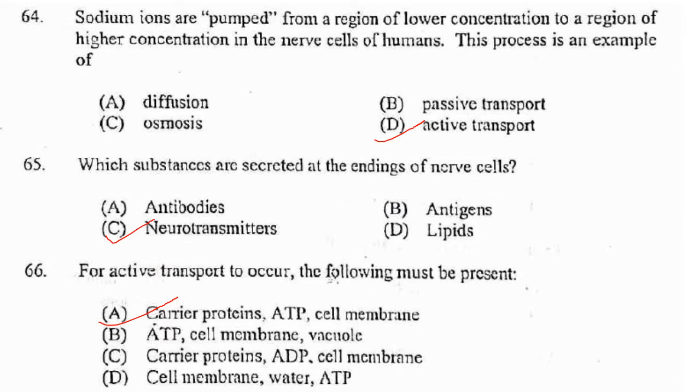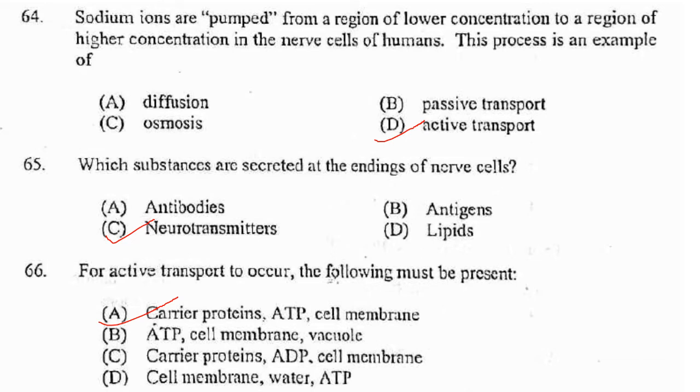Now next one. Sodium ions are pumped from region of lower concentration to a region of higher concentration in the nerve cells of humans. This process is an example of active transport, because active transport is a type of cellular transport that uses the energy of ATP to move substances against their concentration gradient from area of a lower concentration to an area of higher concentration.